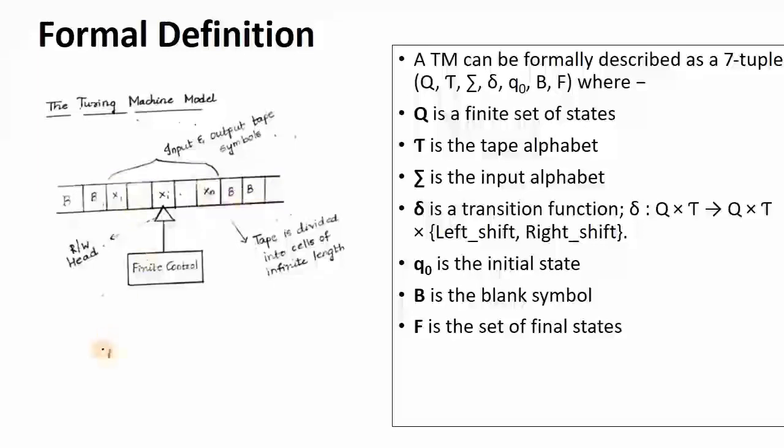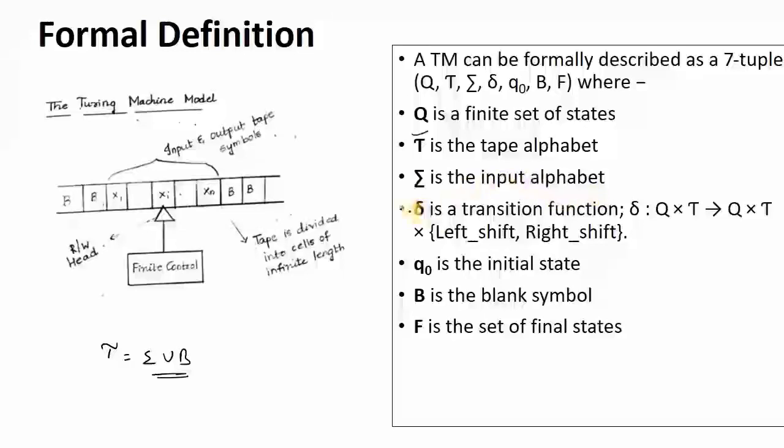The input alphabet is represented with Sigma. So Sigma union blank symbol, combined, we call it Tau, which is the tape alphabet. What is the alphabet that you can take in the tape? That is Tau, the tape alphabet. And Sigma is the input alphabet: in your input string, what is the alphabet that you have taken.